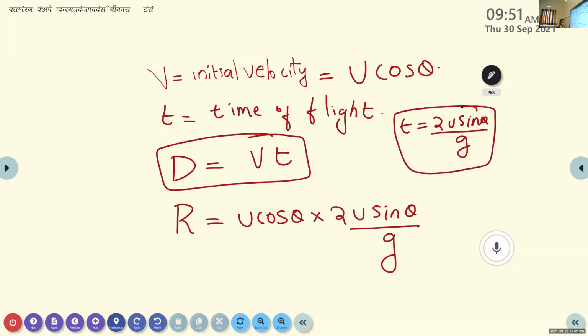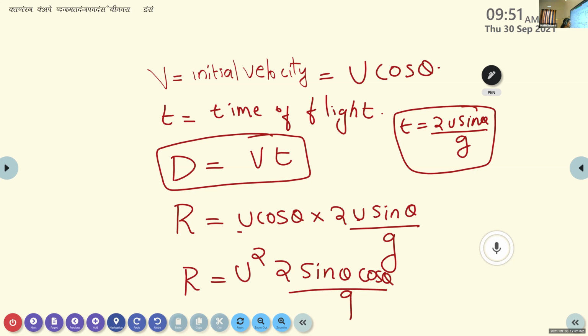So it becomes, any term will cancel here. u cos theta into 2u sine theta. That is, r is equal to u into u, which becomes u square, 2 sine theta cos theta divided by g.